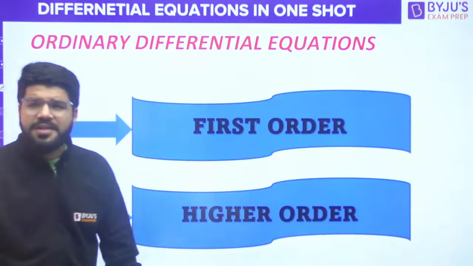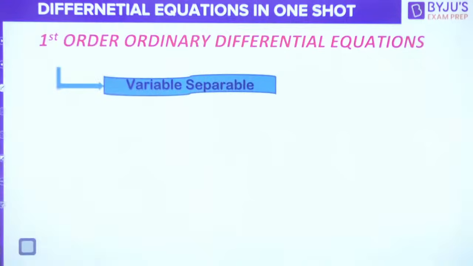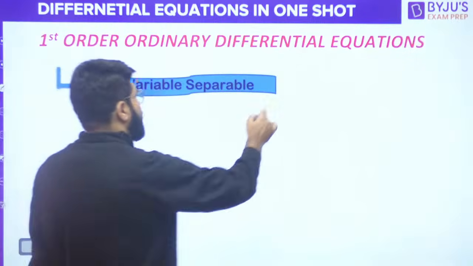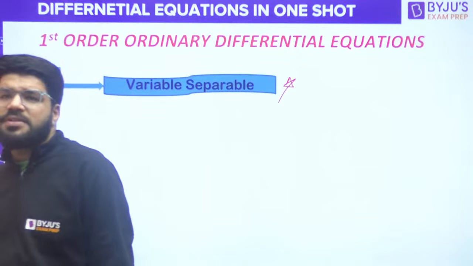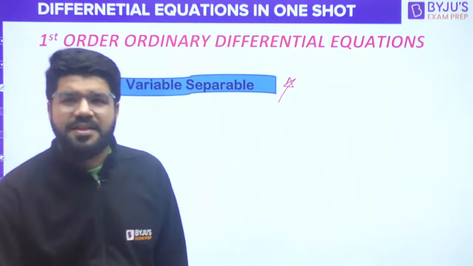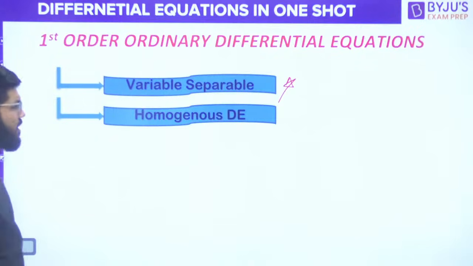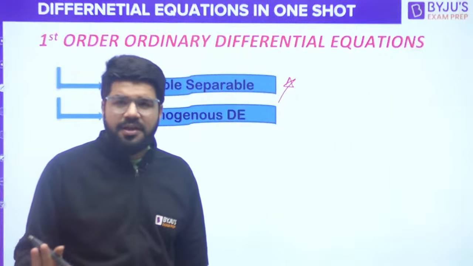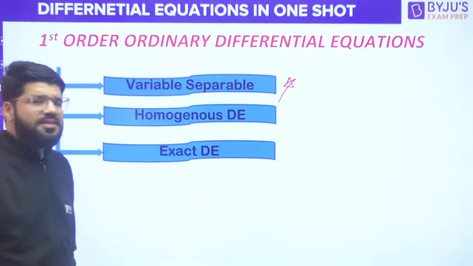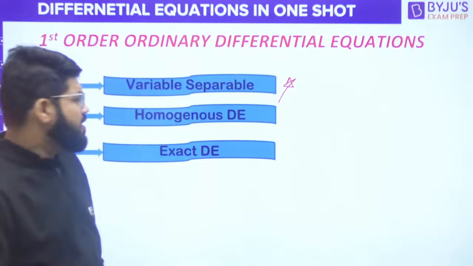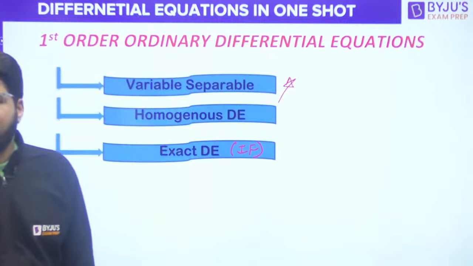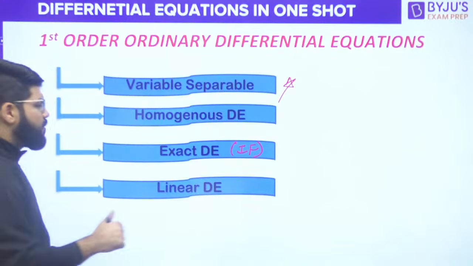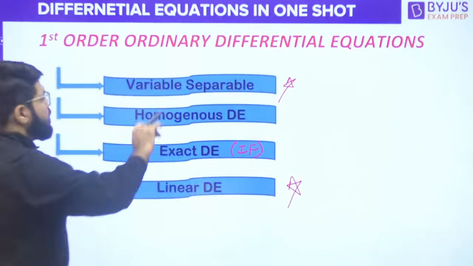Now within the first order differential equation, what all do you study? First, the case of variable separable. Simple, but I'll keep tick marking what is important. This is one of the simplest, yet a very expected question. Next, homogeneous differential equation. Just go through it once, not much important. Exact differential equations, again not much important, and the cases of integrating factor associated with it. And the next one, linear differential equations of first order.